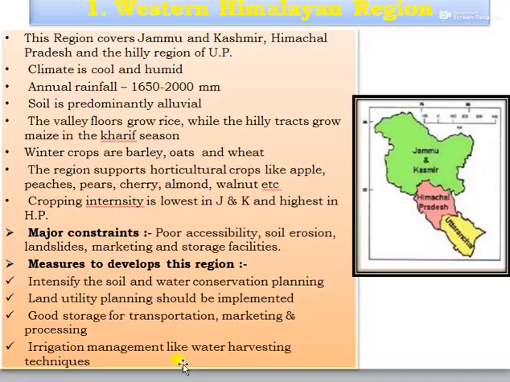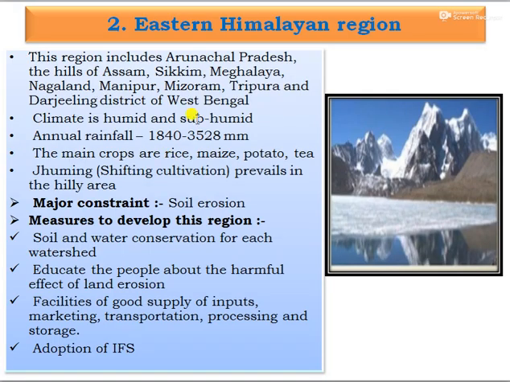Second zone is the Eastern Himalayan region. This region includes Arunachal Pradesh, the hills of Assam, Sikkim, Meghalaya, Nagaland, Manipur, Mizoram, Tripura, and the Darjeeling district of West Bengal. The climate of this region is humid and subhumid, and the average rainfall is 8040 to 3528 mm. The main crops are rice, maize, potato, and tea. Jhum cultivation or shifting cultivation is mostly followed in the hilly areas of this region, and the major constraint is soil erosion.